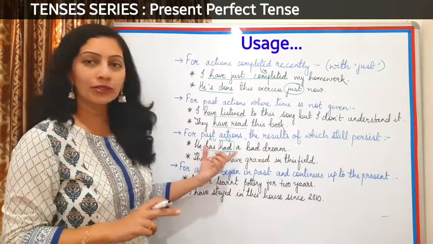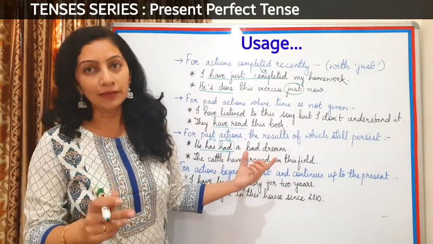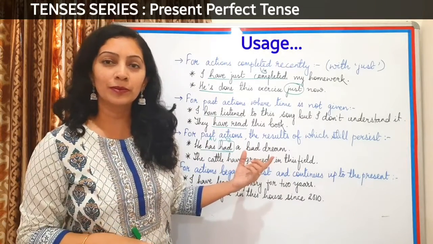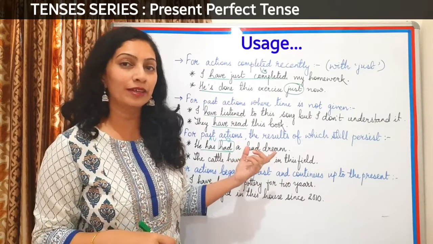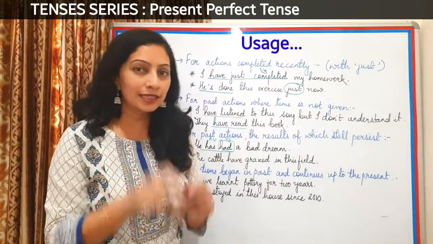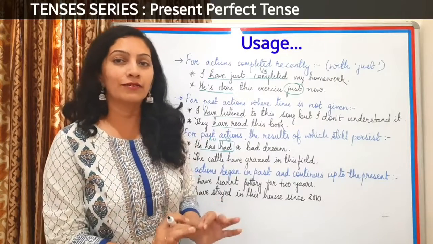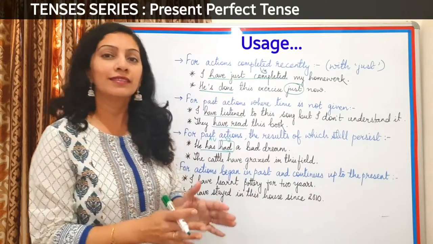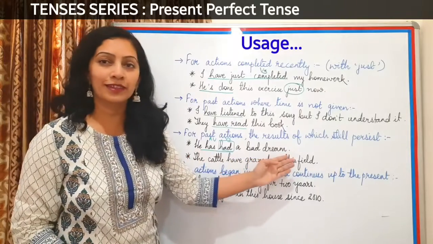But if we are talking about this past action, there must be some result which is seen in the present moment right now. What can be the result of a bad dream? The boy must be scared. So if that result still persists right now, that he is still afraid because he has had a bad dream, then we can use this kind of tense.